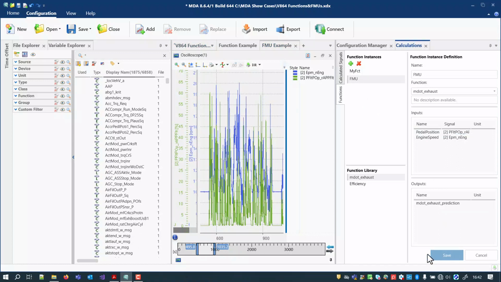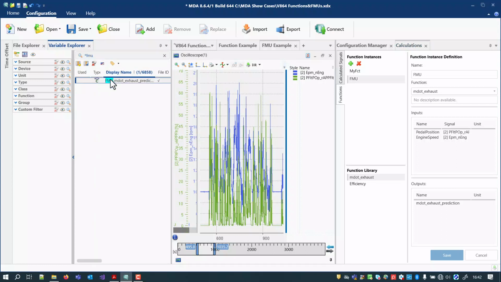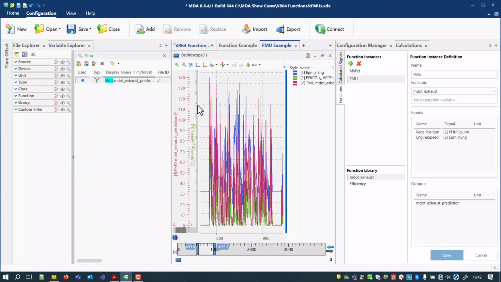The selection of the FMU model and the assignment of the input signals is done as for the predefined calculations. Eventually, the outputs calculated by means of the FMU model are shown in the Variable Explorer. Please consider the current implementation as a first step. It shall be an opportunity to get to know the new approach and to try it out. To extend and improve the functionality with future MDA releases, your feedback is welcome.